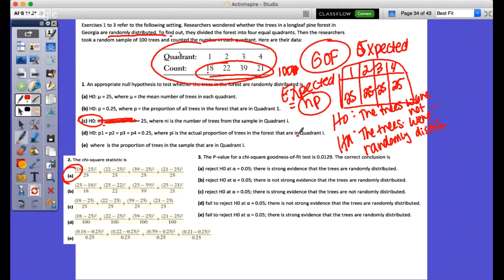So I hear what you're saying. Do you hear a little bit of what I'm saying, kind of backwards? Yeah, I think so. Will it just be more clear tomorrow? Should be. You also need to identify that the researchers wondered whether the trees in the pine forest are randomly distributed. They're the ones creating it. That's why the alternative is that they think their trees are randomly distributed. It's different from them saying we claim that they are, and we say no, you're false. At that point, we would flip-flop the null and the alternative. Okay, cool.